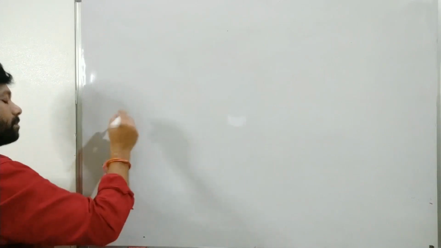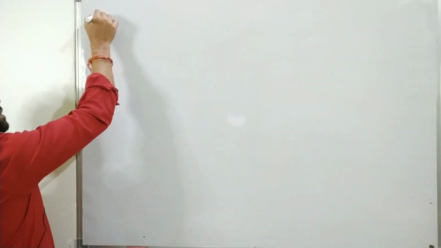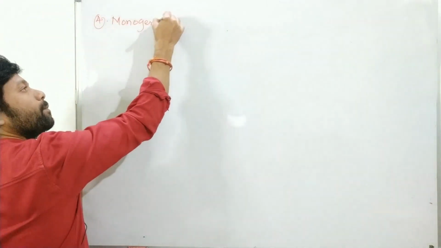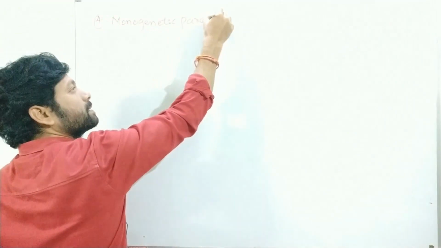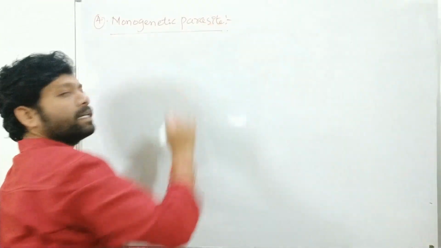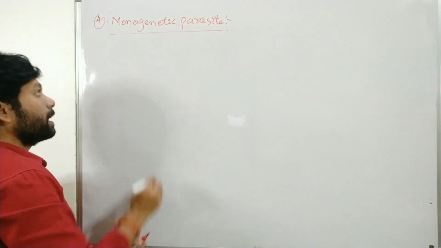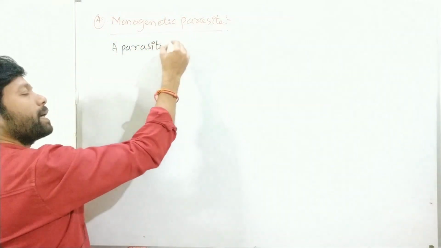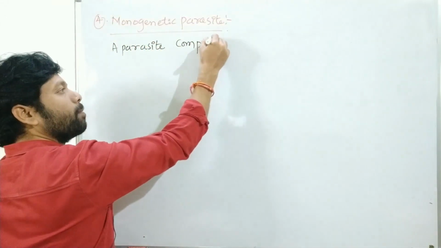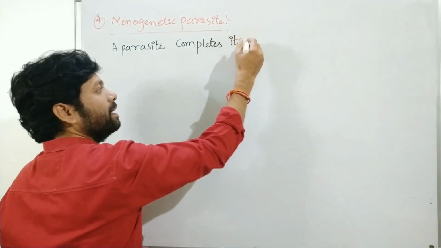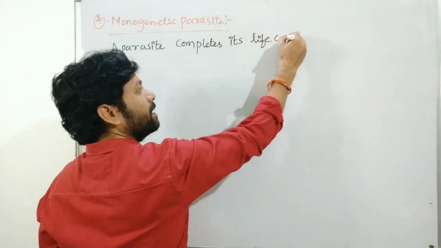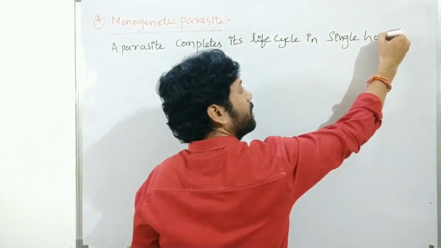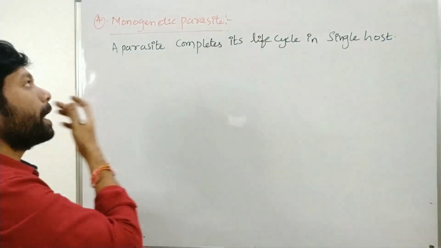So next, continuing the types, the fourth one, monogenetic parasite. Here a parasite that completes its life cycle in a single host is called what?